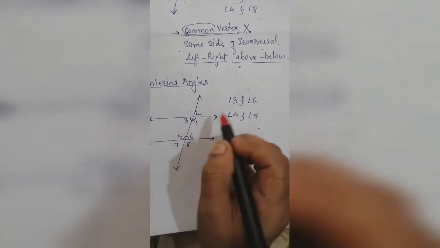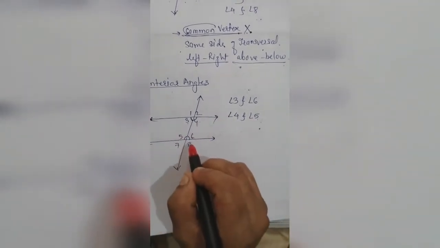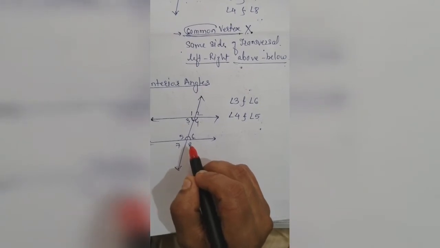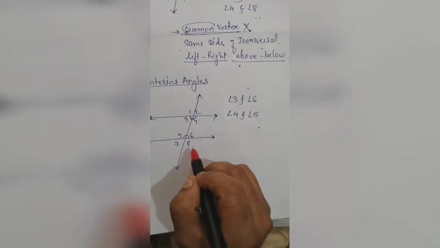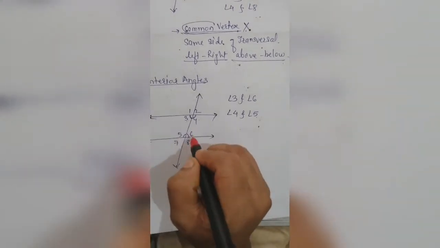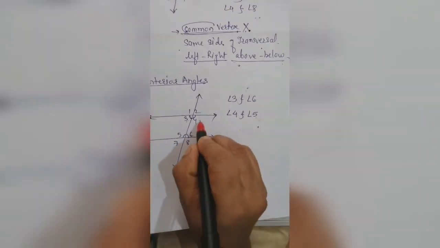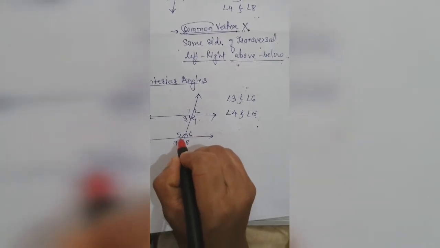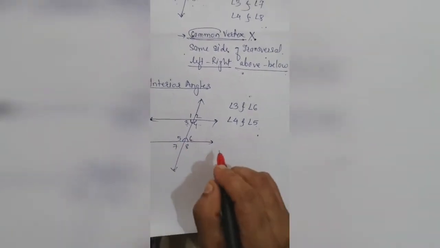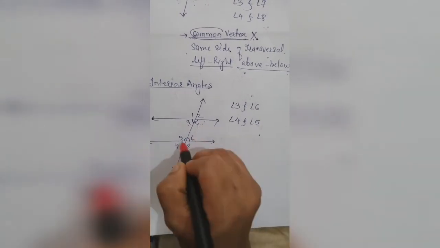By position, what do you come to know? They have different positions relative to each other, yes or no? Yes. So this 3 and this 6, and this 4 and this 5, are called alternate interior angles. They are alternate to each other.